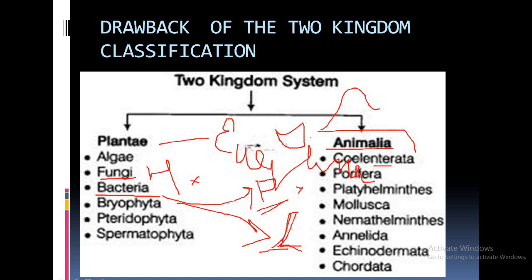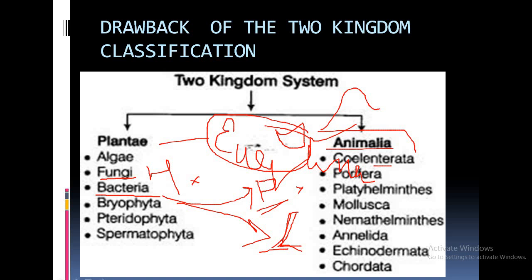So this is another feature similar to Animalia. So Euglena cannot be exclusively kept in kingdom Plantae or in kingdom Animalia. So these were the certain drawbacks of two kingdom classification.